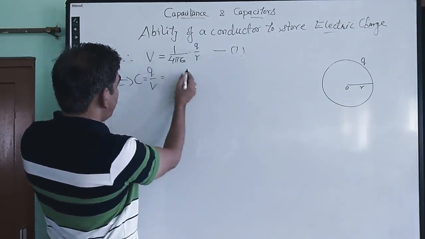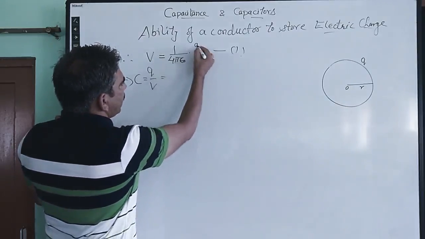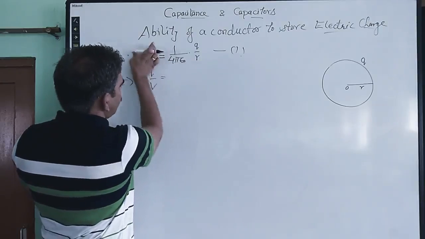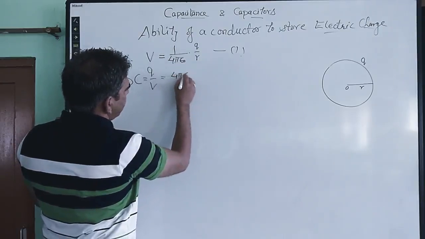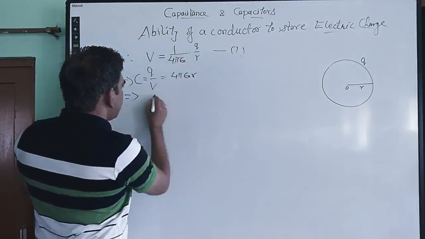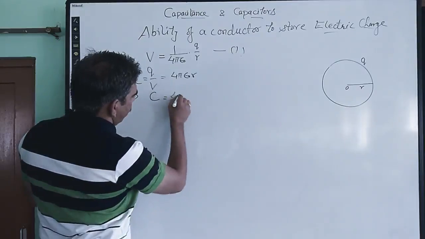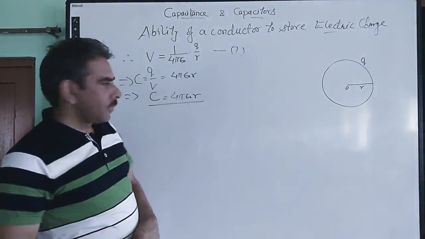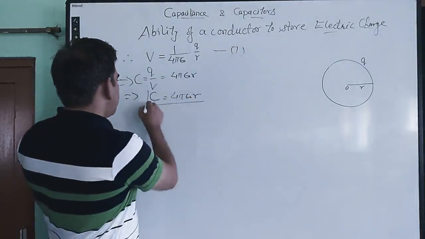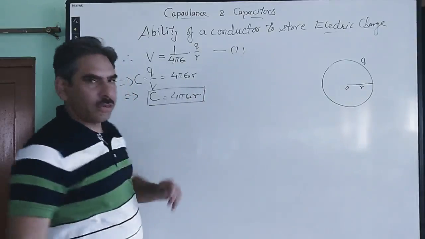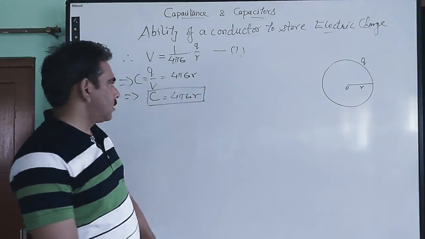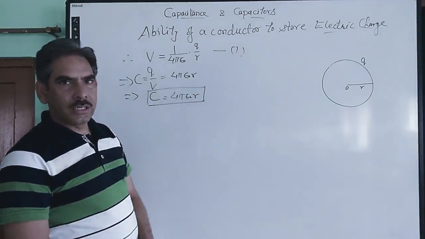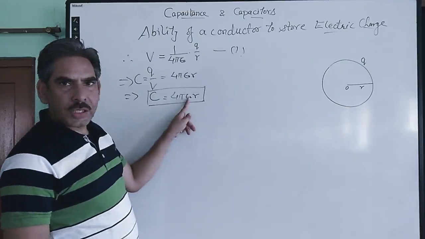This is equal to, from here Q upon V, so we take V to the right side, it becomes Q upon V, and this 4 pi epsilon naught R goes to the other side, so it becomes 4 pi epsilon naught R. So that means capacitance of a spherical conductor comes out to be 4 pi epsilon naught R. So this is the formula to find out the capacitance of any spherical capacitance, or we can say conductor. We simply need to know the radius of that spherical conductor, right, and the medium in which it is placed.